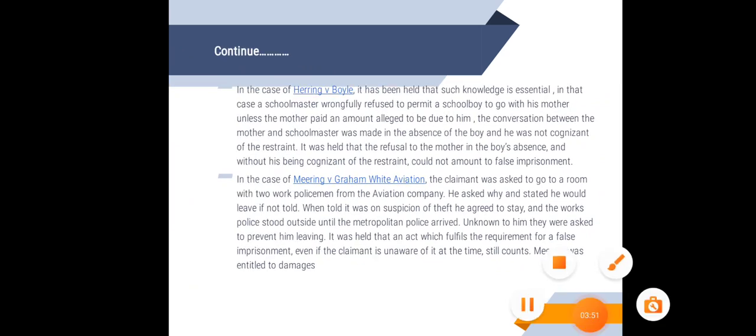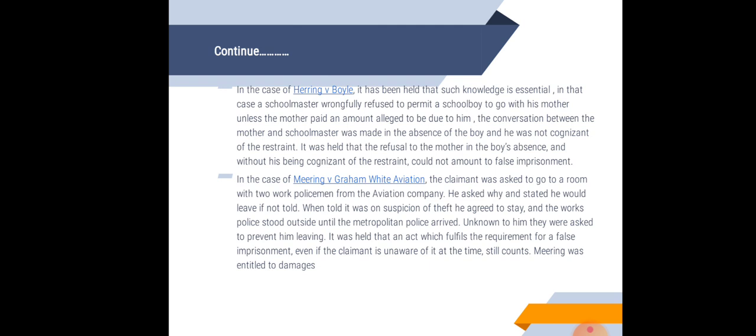In the case of Henry versus Boyle, it was held that such knowledge is essential. In that case, a schoolmaster wrongfully refused to permit a schoolboy to go to his mother unless the mother paid an amount due to him. The conversation between the mother and schoolmaster took place in the absence of the boy, and he was not cognizant of the restraint. It was held that refusal to the mother in the boy's absence, and without his being cognizant of the restraint, could not amount to false imprisonment.